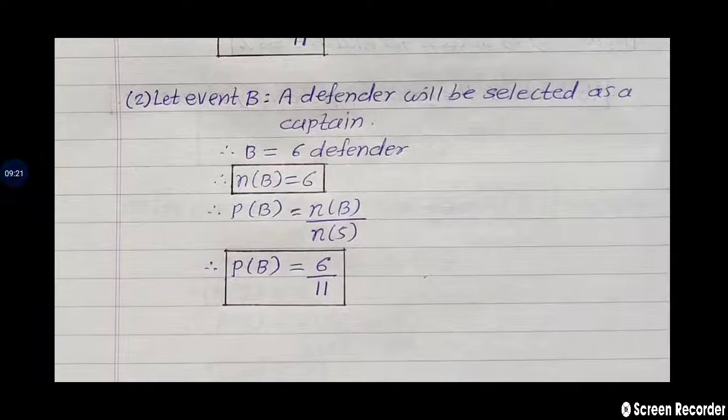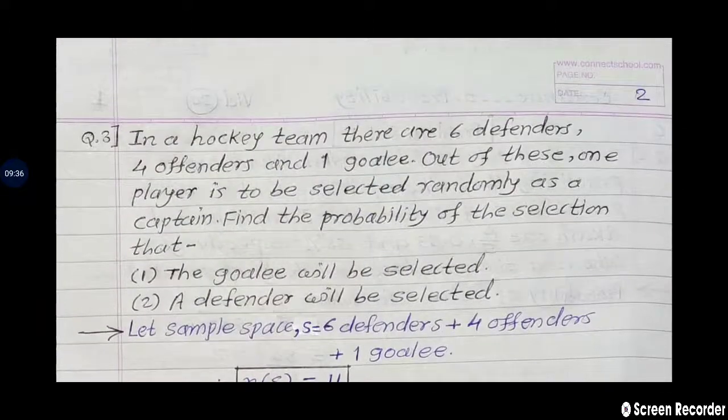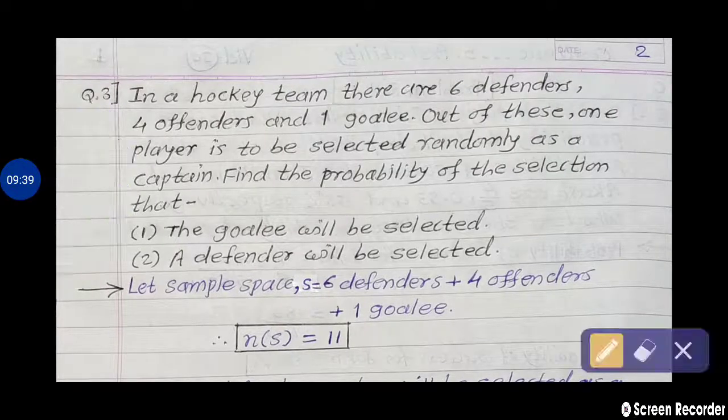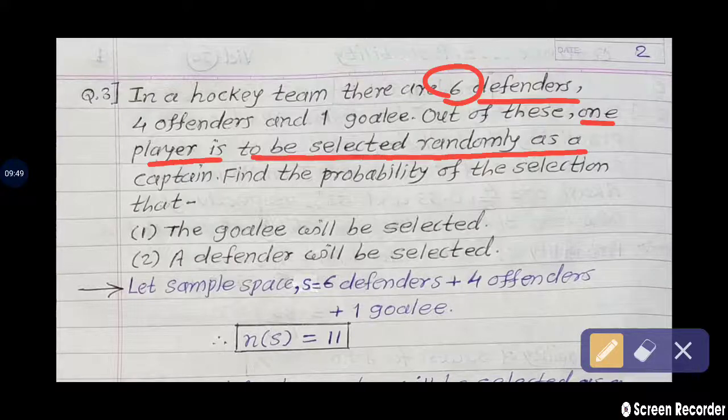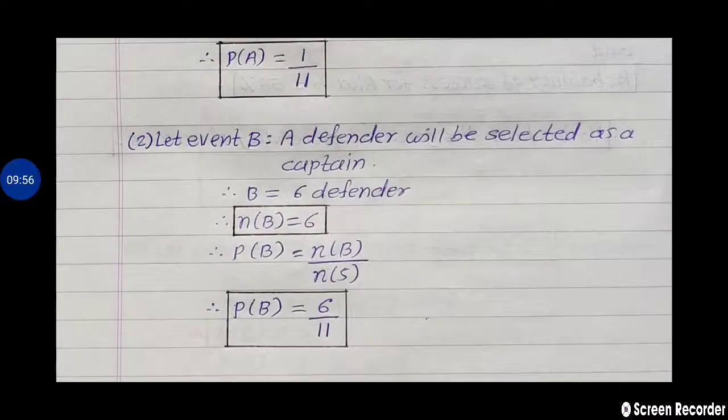Second sub question is given here. Let event B be a defender will be selected as a captain. So how many defenders are given in the question? Check now. So a total of 6 defenders are given. Out of 6 defenders, any one player is to be selected randomly as a captain out of these 6 defenders. So according to that, we are writing the answer.